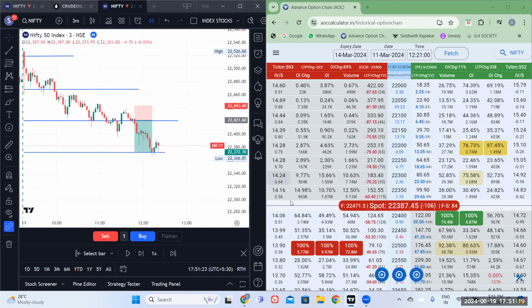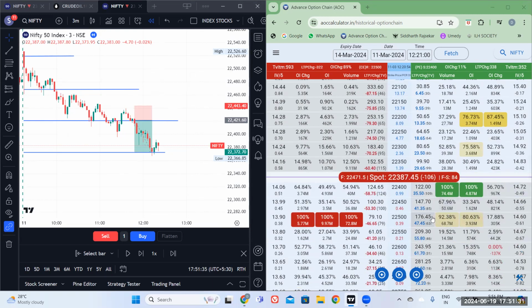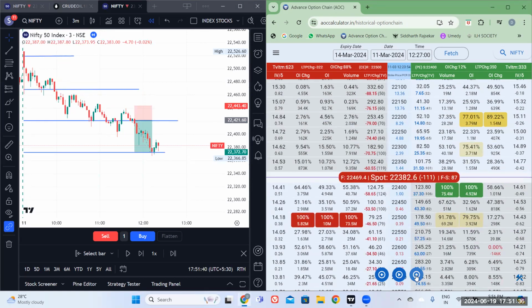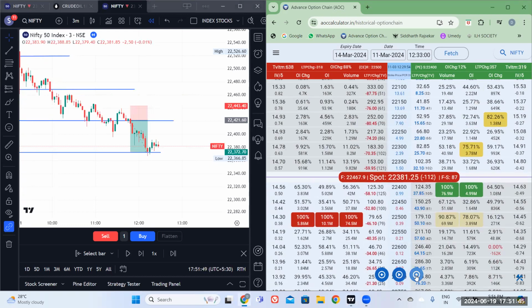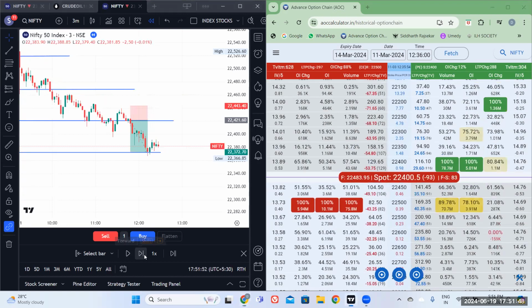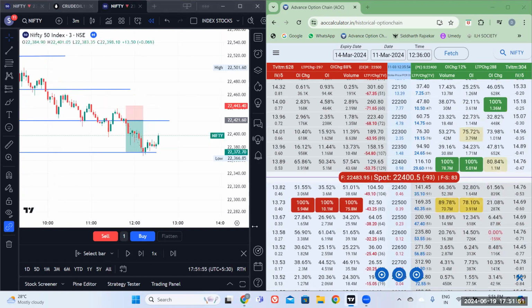Okay. So now we are at 1221. Here also 1221. The data shows there is no further weakness of the volume, and the volume is still not fully shifted. So as per my observation, this should go there. So we go step by step. No change. No change. Once the shifting gets completed, then we need to exit our trade.